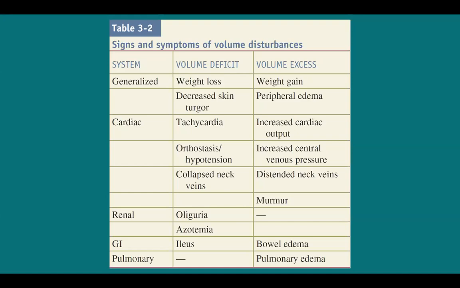Okay, you would also have oliguria or azotemia because you can no longer excrete. There is no longer water for the kidney to excrete, and also ileus from the GIT. Okay, so opposite of that, you would have weight gain, peripheral edema, increased cardiac output, distended neck veins, bowel edema, and pulmonary edema.